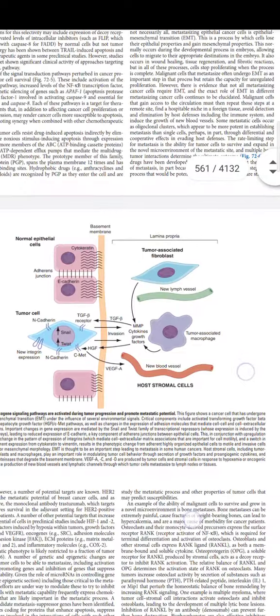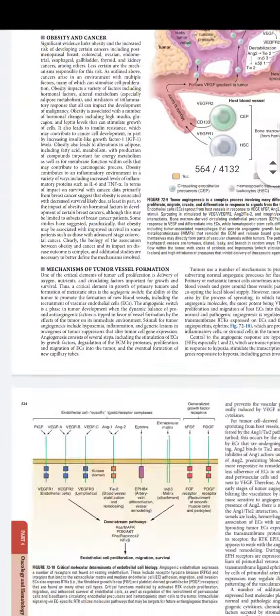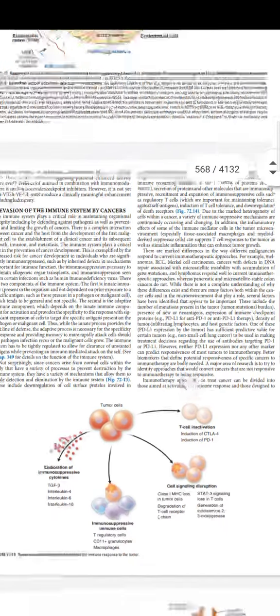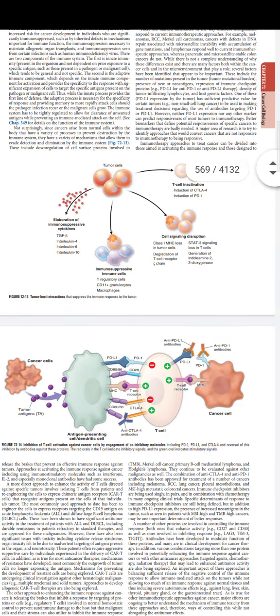There is a new table added at the end, primarily for checkpoint inhibitors, that is, inhibition of T cell activation against cancer cells by engagement of co-inhibitory molecules. These are the PD1, PDL1, and CTLA4 inhibitors. This is a new thing in cancer and hematology: CAR T cells and these PD1 or CTLA4 inhibitors.